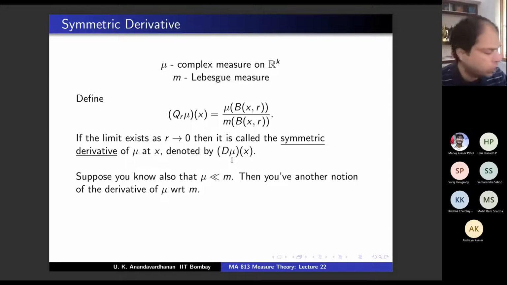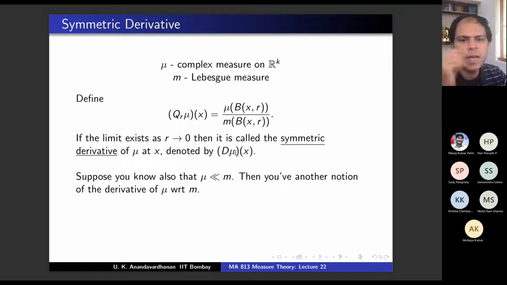L1 function in which measure? L1m. L1m, right? So that will be a function, L1 function. Is d mu a function? The way you have defined d mu, is it a function? Yes, complex valued. Yeah, it's a function, right?